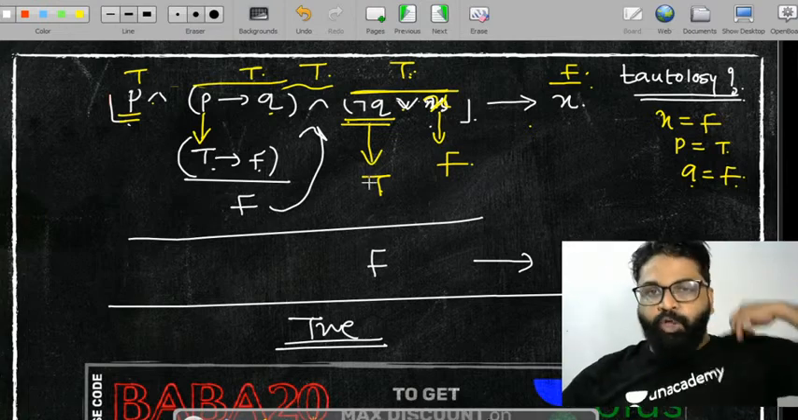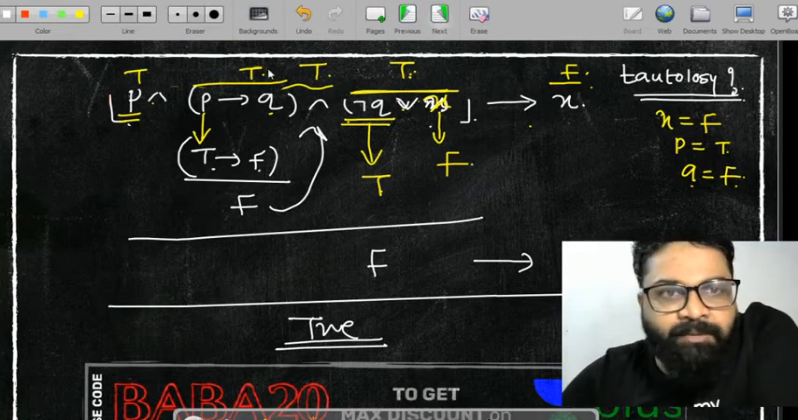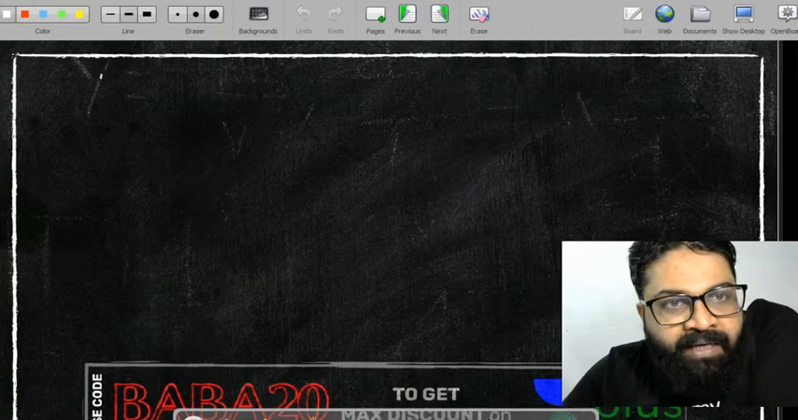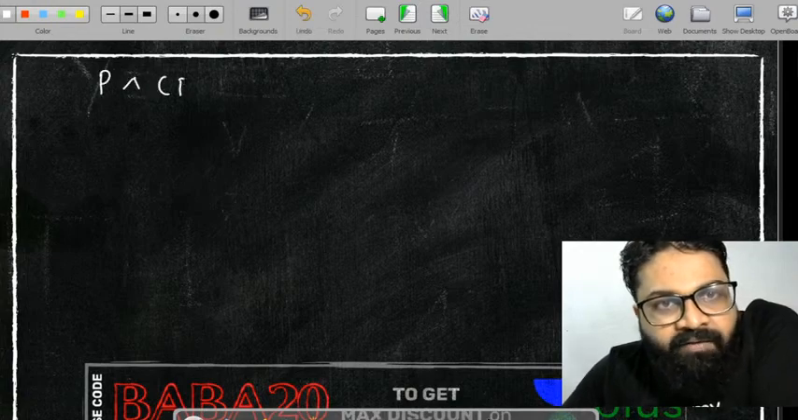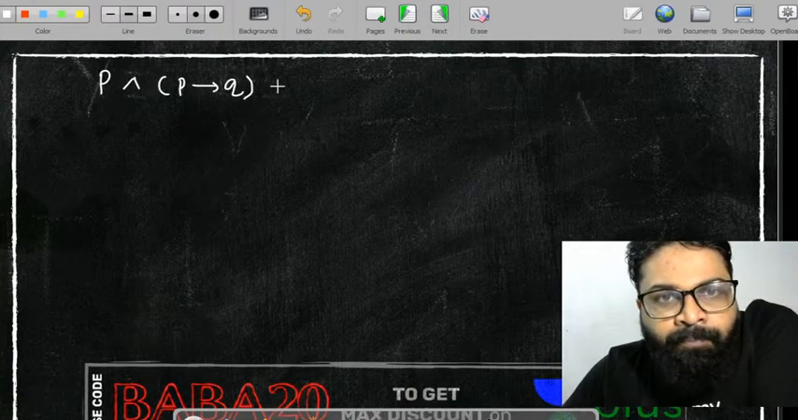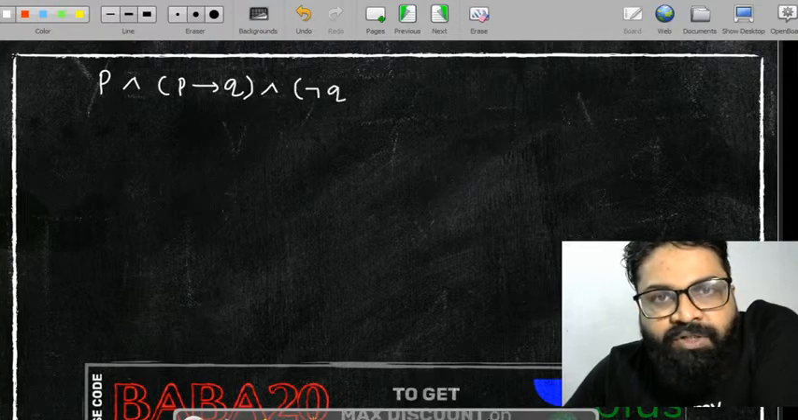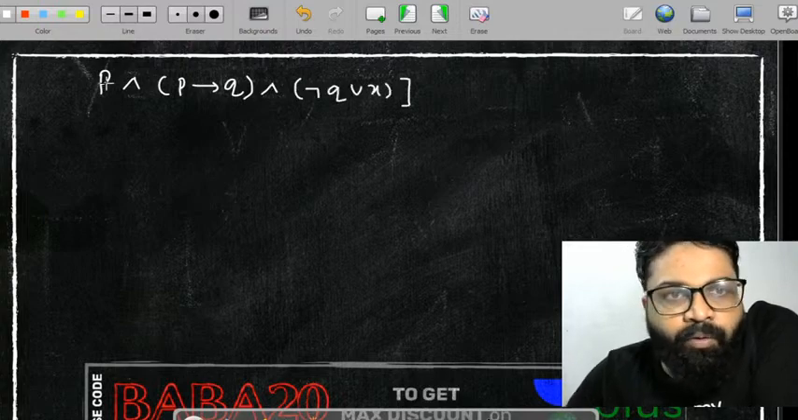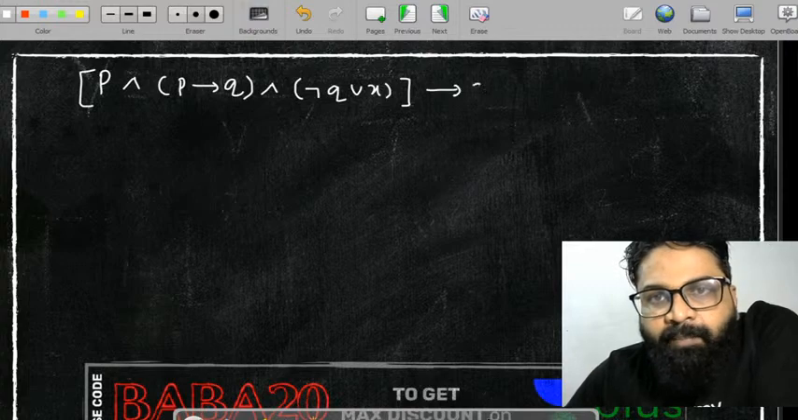Okay, I know that you want me to explain one more time. I can explain. This is P. Let's consider this is P implies Q, and let's consider this is nothing but negation of Q or X, and then the whole thing is implying what? The whole thing is implying X.